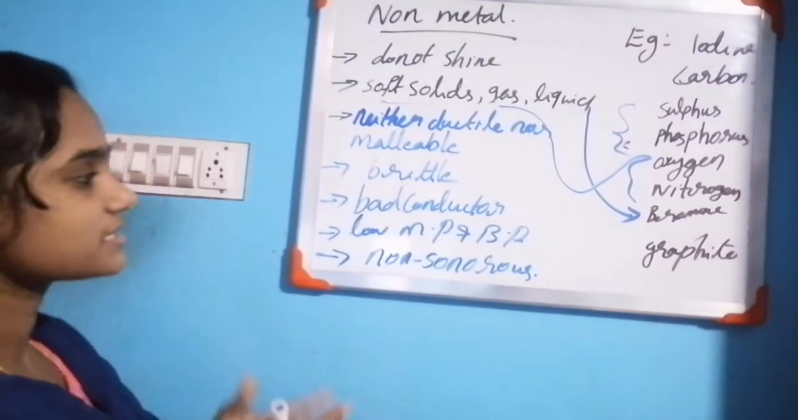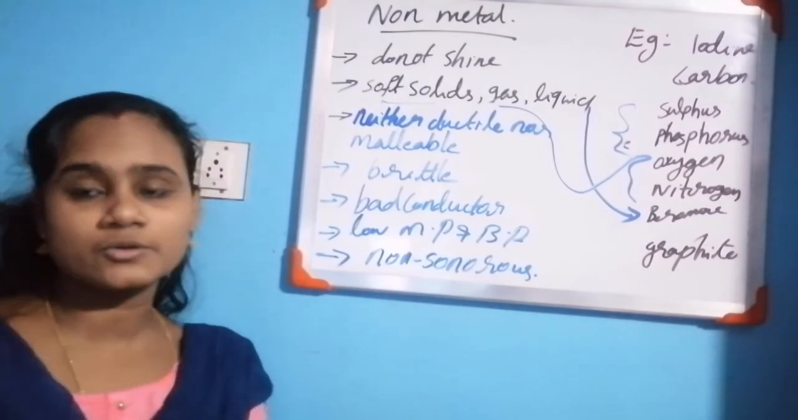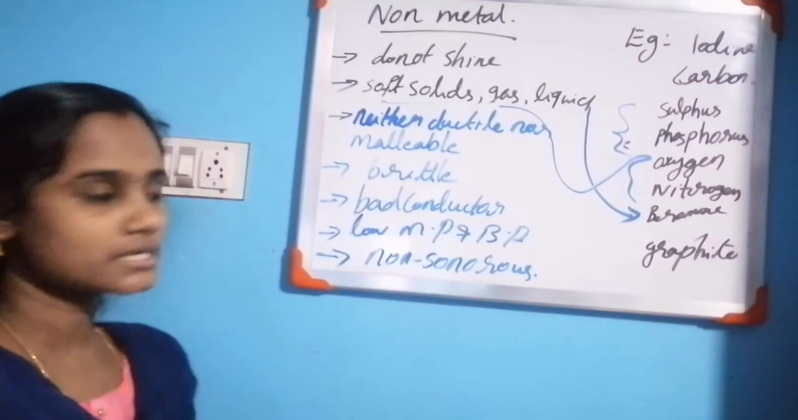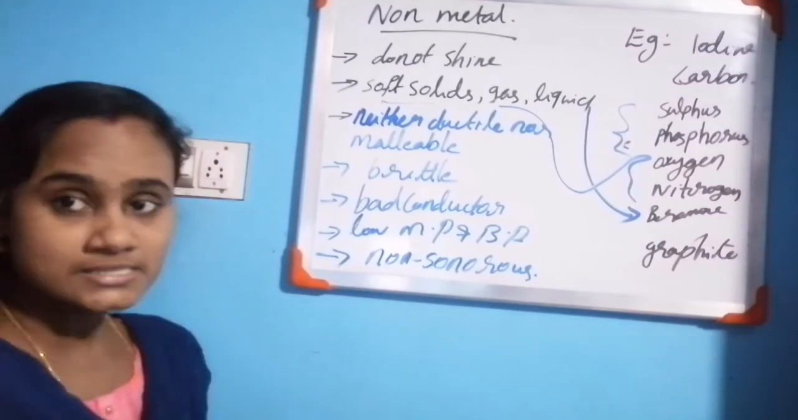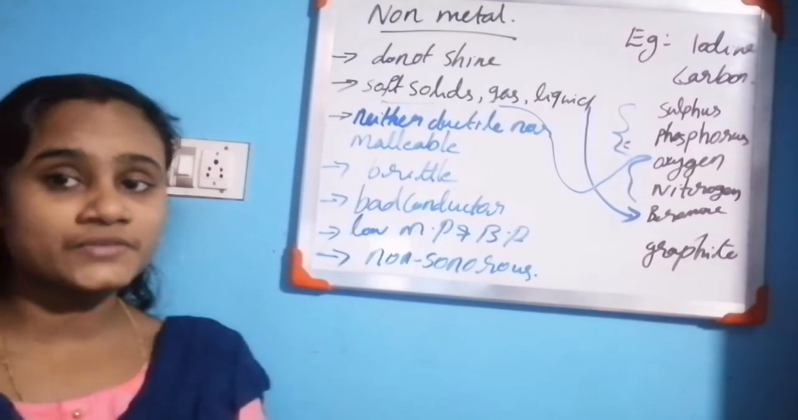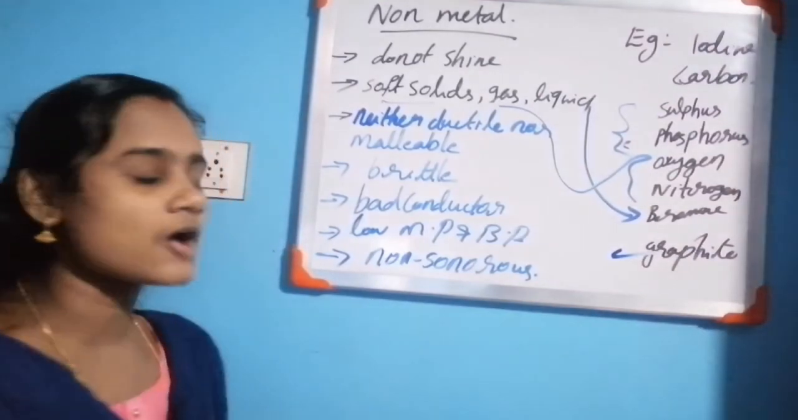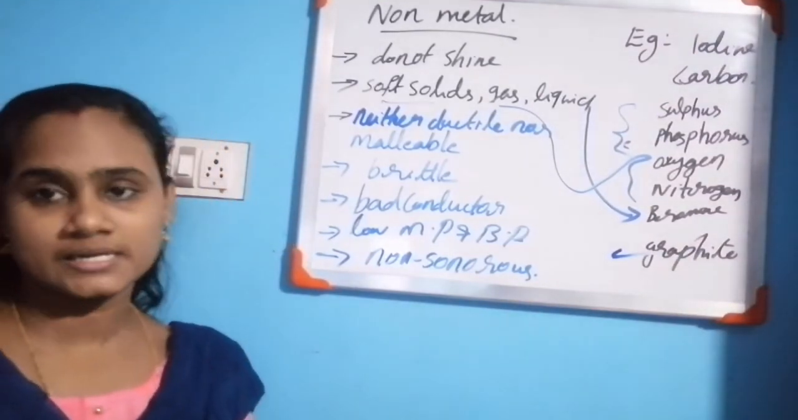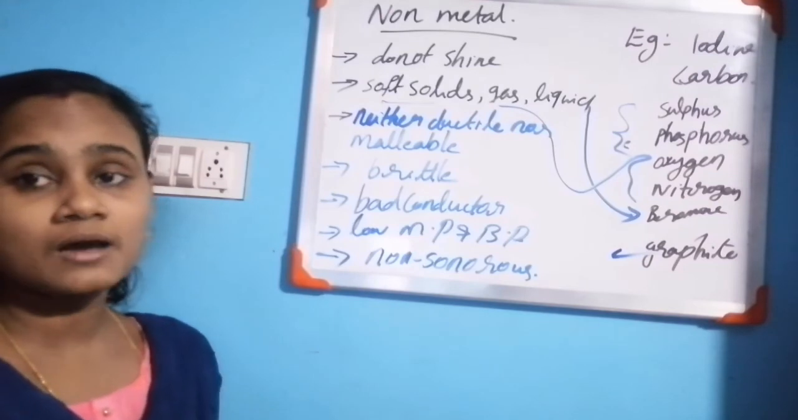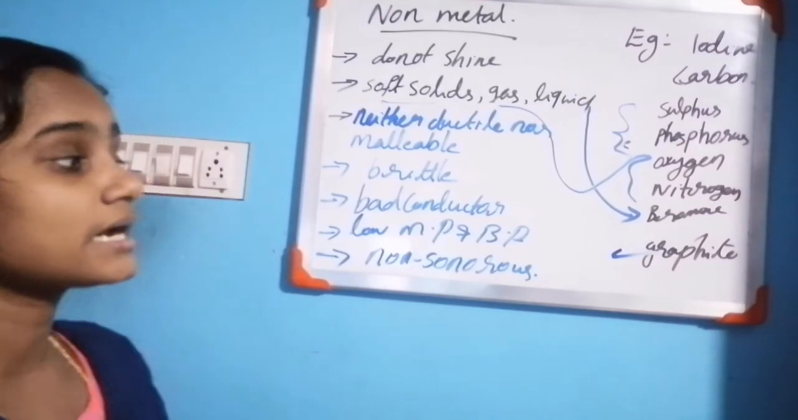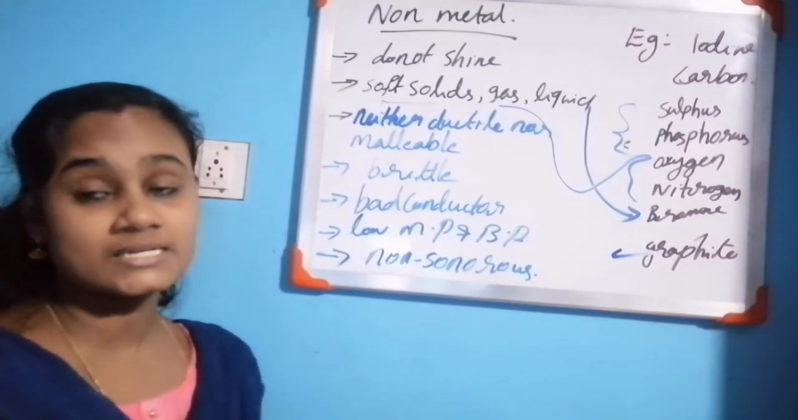Non-metals are bad conductors of heat and electricity, but metals are good conductors of heat and electricity. Okay, dear children, non-metals are bad conductors of heat and electricity. What is the exception? Graphite. Graphite is a good conductor of heat and electricity. Which non-metal is a good conductor of heat and electricity? That is graphite.